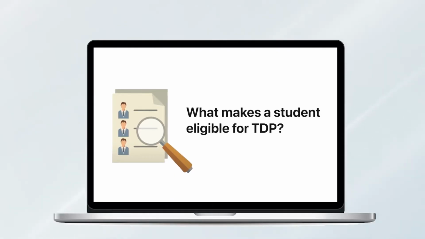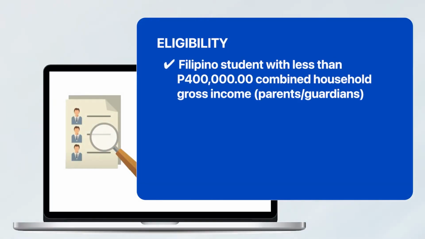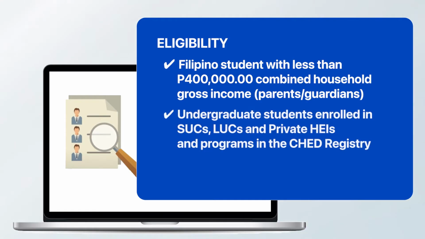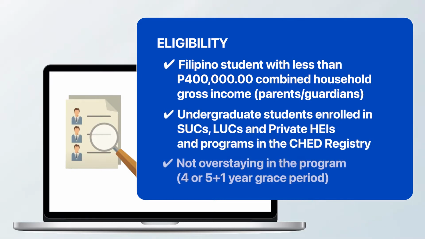What makes a student eligible for TDP? First, you have to be a Filipino citizen with less than 400,000 pesos combined household gross income, enrolled in higher education institutions and programs recognized by the Commission on Higher Education, an undergraduate student enrolled in SUCs, LUCs, and private HEIs and programs in the SHED registry, and should not be overstaying in the program.